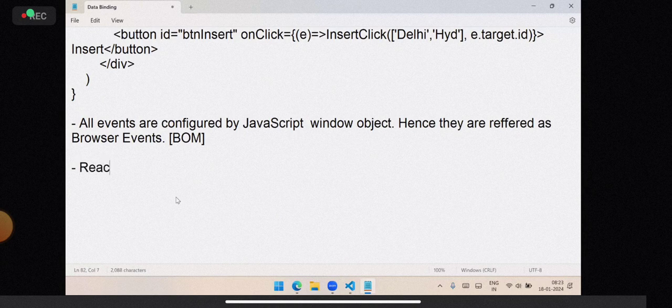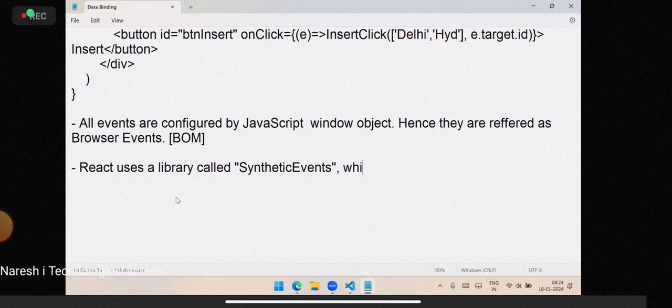So React uses a library called synthetic events, which map to browser events.